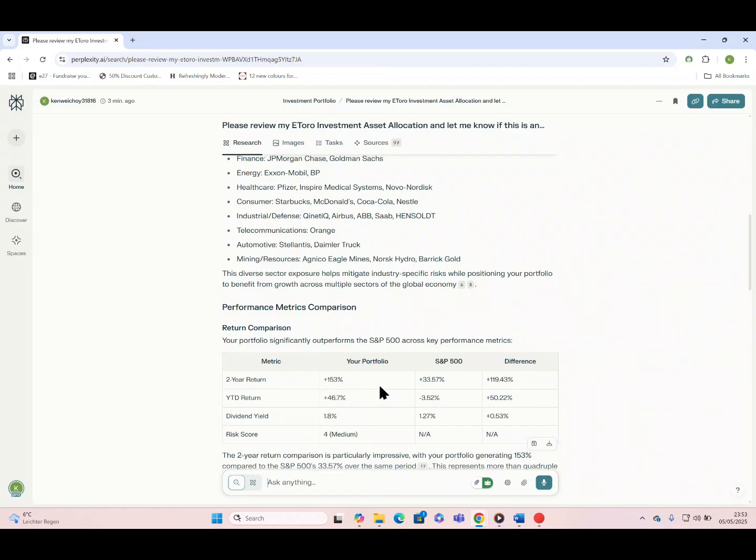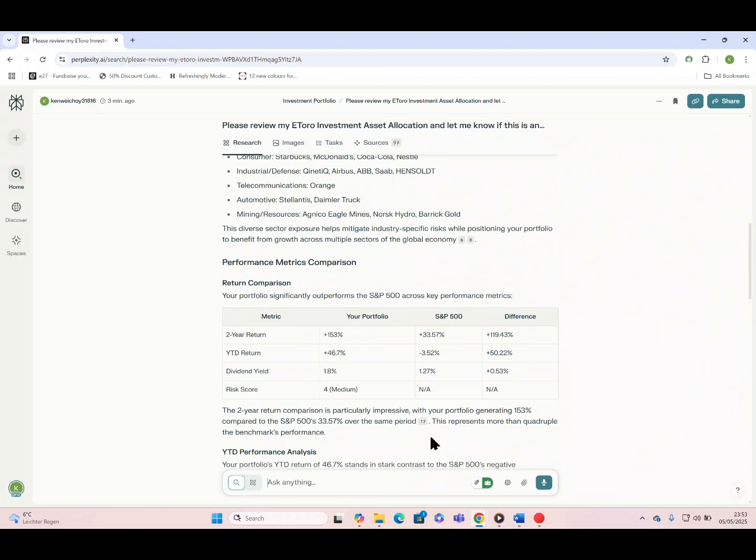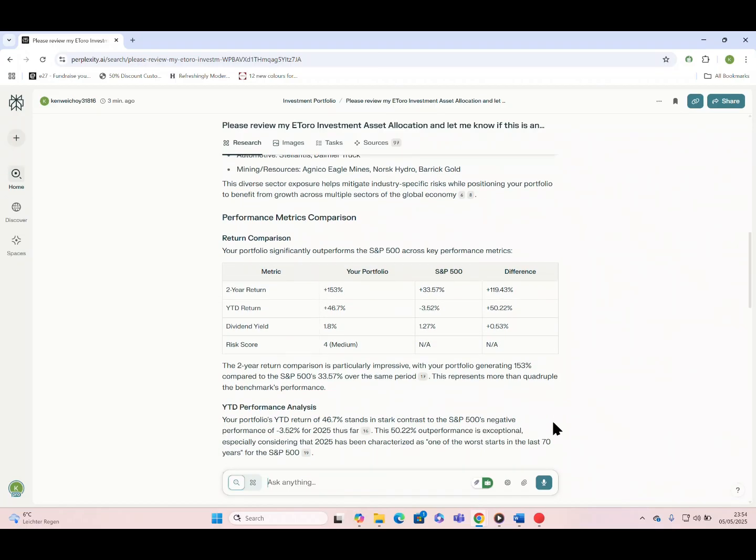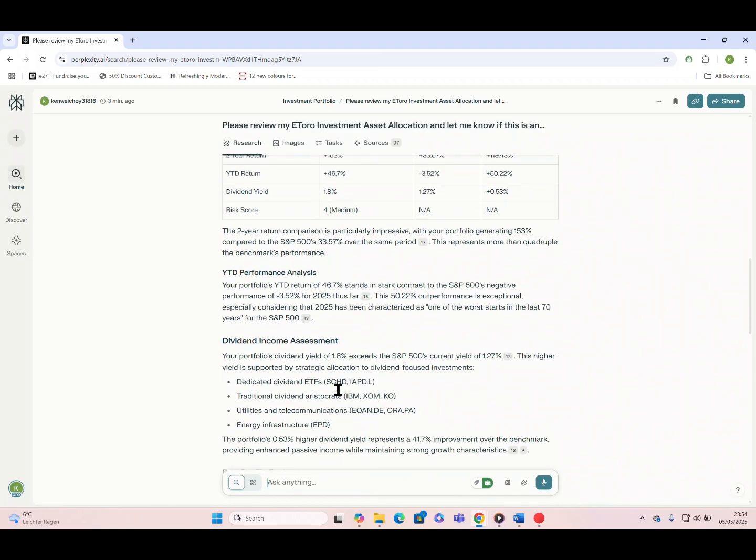My portfolio has a 153% return over the past 2 years and is up 46.7% year-to-date. That's a huge outperformance compared to the S&P 500, which returned about 33.6% over 2 years and is actually down 3.5% so far this year. Please note that I use up to 5% of my capital in short-term trading to boost capital growth while remaining 95% invested in the long term. This kind of capital growth is extremely rare, especially for a portfolio that also offers a higher than average dividend yield and stays within a moderate risk score.